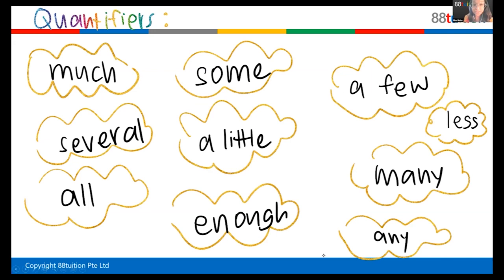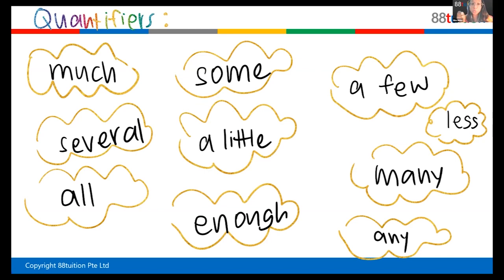So these quantifiers, you can group them. I'm going to give you a clue. 3 of these quantifiers are countable. 3 of these quantifiers are used for uncountable nouns. And the remaining 4 are used for both countable and uncountable. So let me see if you can tell me which ones are used for which one.